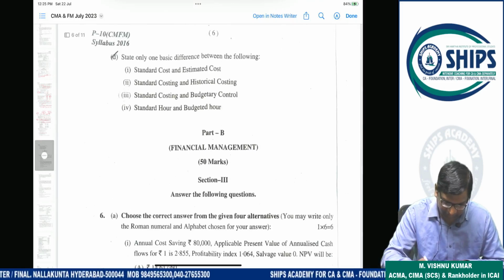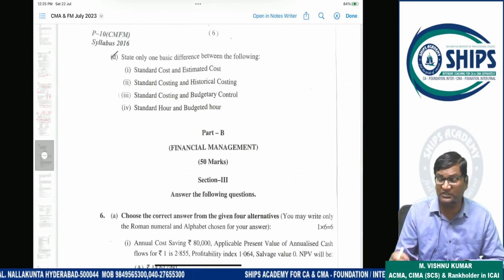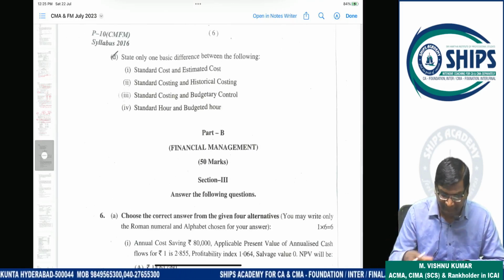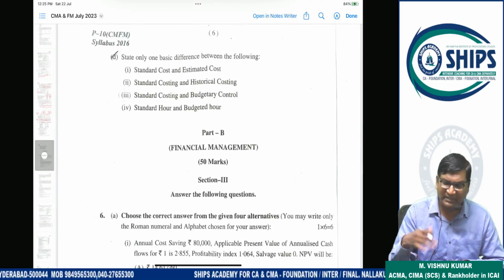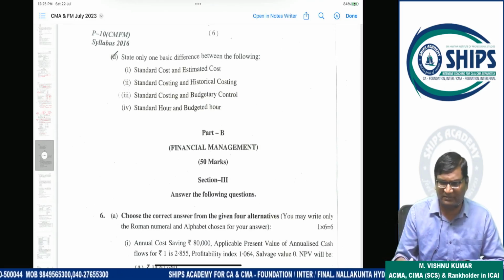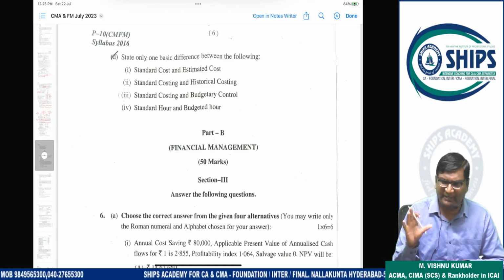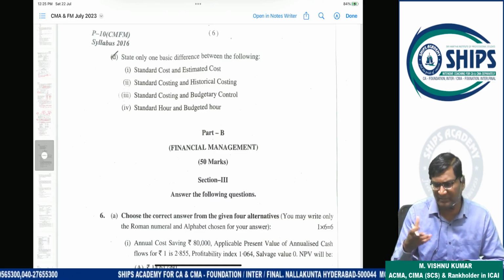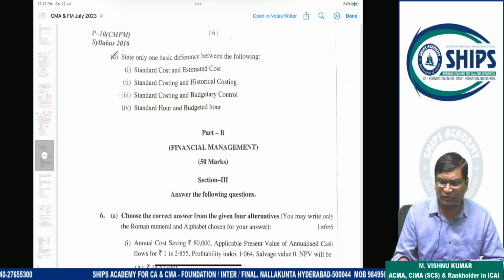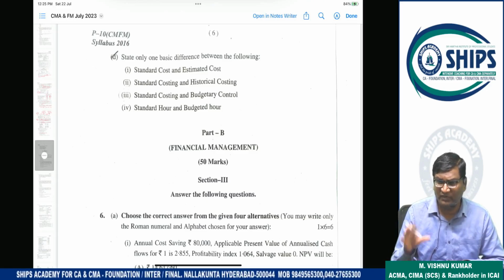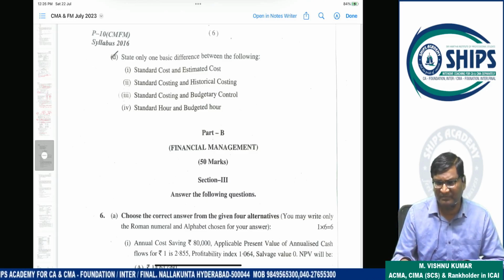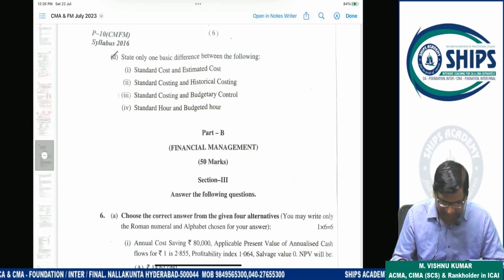Now state only one reason: standard cost, estimated cost. Standard cost is set from management standard. Estimated cost can be used or estimated by any person. Like any departmental person can also estimate that. Cost management person can estimate that. But in standard cost, always it will be set by the standard. And a standard cost is mostly set for one unit, one particular unit. But estimated cost can be for any number of units.